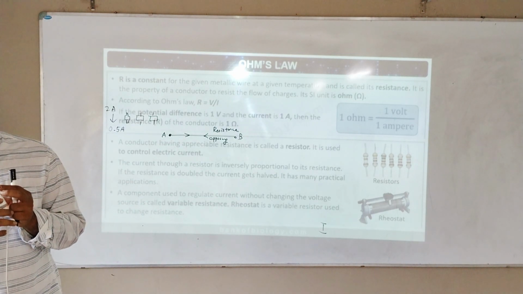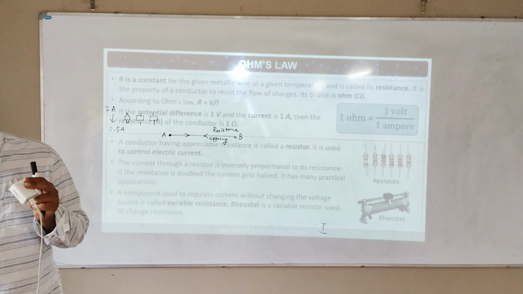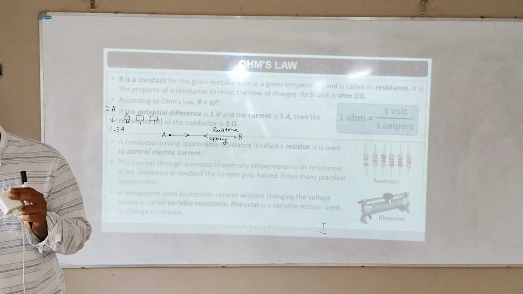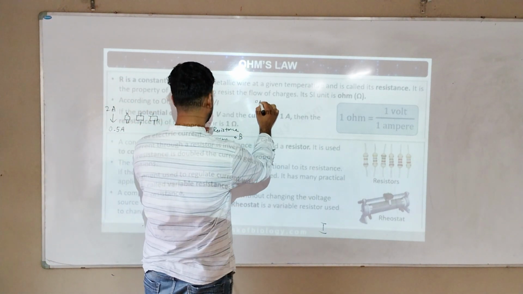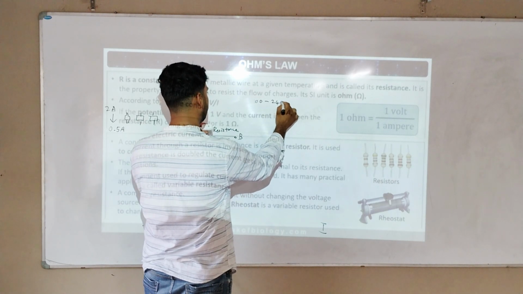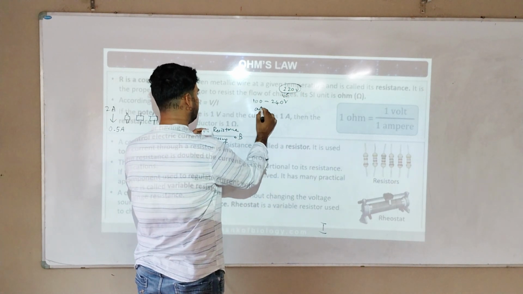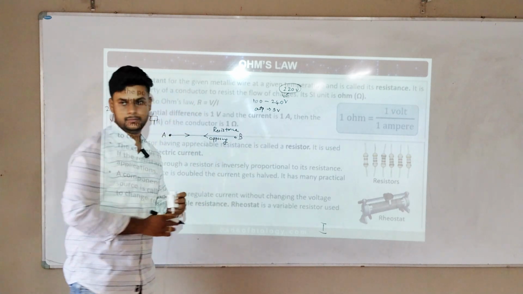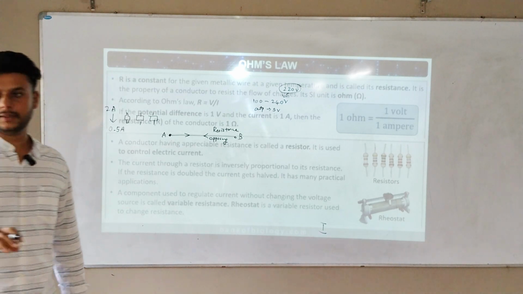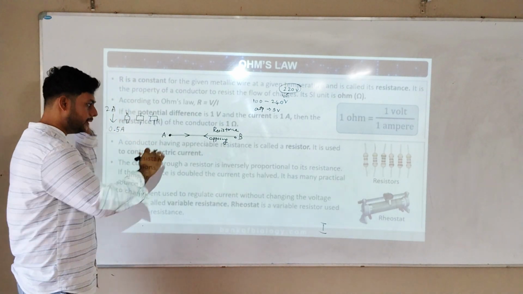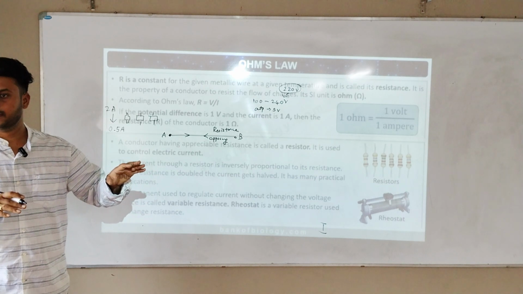Input is 100 to 240 volts. Here it is written, see, input is 100 to 240 volts. The output we are getting is 5 volts. That's the thing. Input is 100 to 240, so in our house 220 comes, that is enough for it to work. But output is how much? Just 5 volts. So its work is to reduce the current. That is only resistance. A conductor having appreciable resistance is called a resistor. It is used to control electric current. We are controlling the current here.